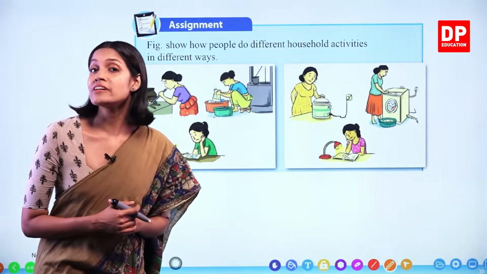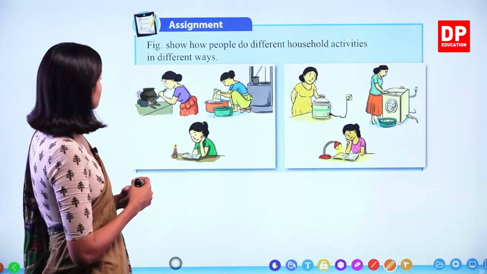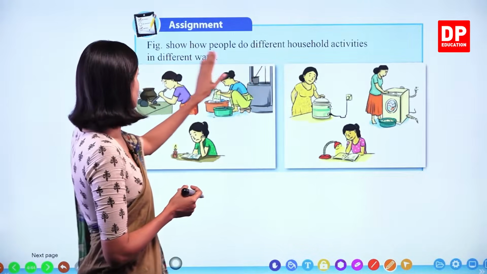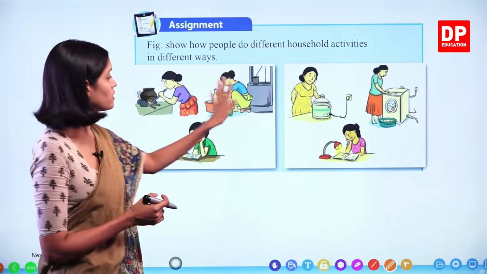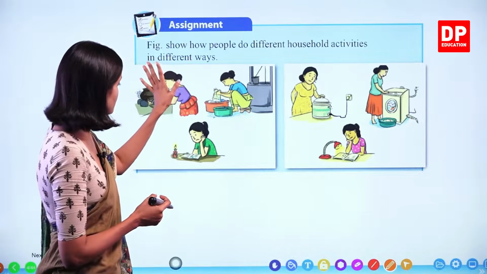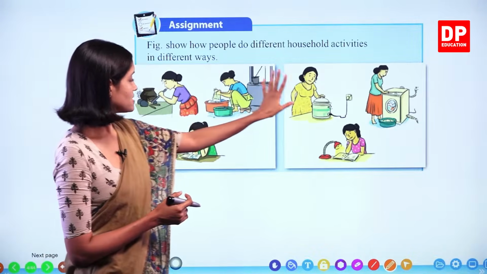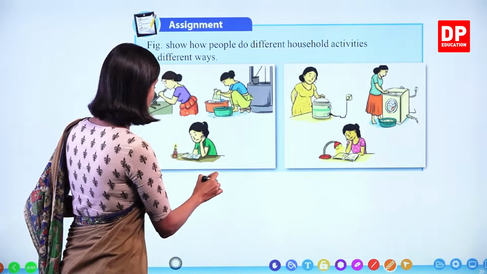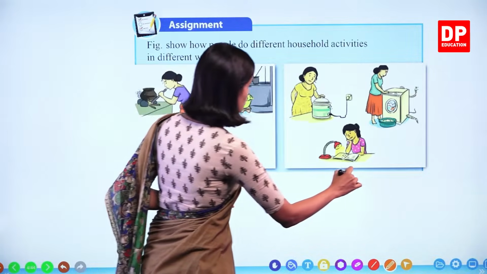Right, we have an assignment to do here, children. So this figure shows how people do different household activities in different ways. Okay, look at these two different pictures, children. Now this is one method. This is another method. We'll name them now. This is picture 1. This is picture 2.